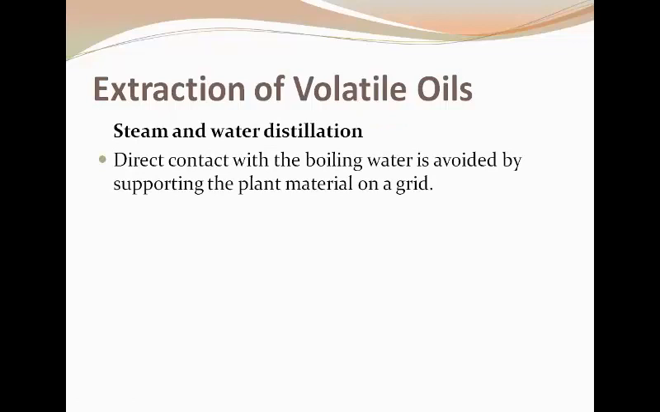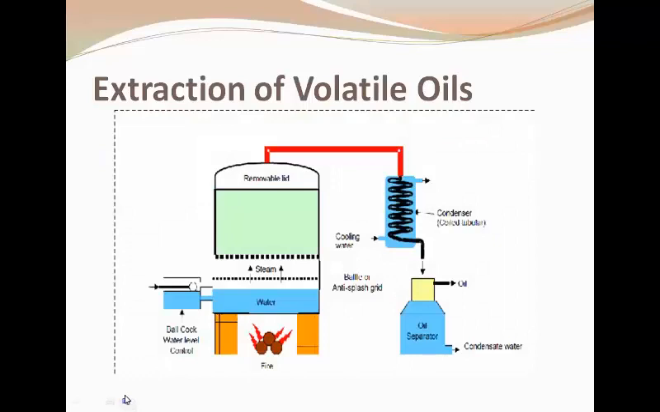Now, the second distillation technique which is used for the extraction of essential oil is steam and water distillation. In this technique, the direct contact of plant material with boiling water is avoided by placing the plant material on a grid. See here, the plant material is above the water and placed on the grid, and only the steam is generated and passes to the plant material, which then takes the volatile oil constituents, and then they condense and are collected in the collector and separated out.